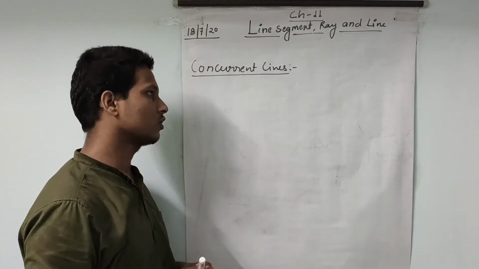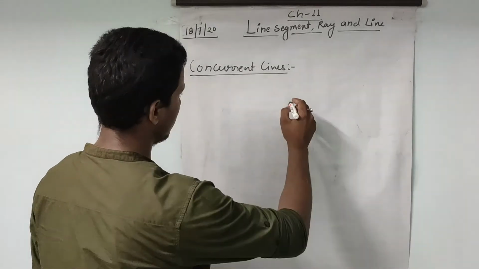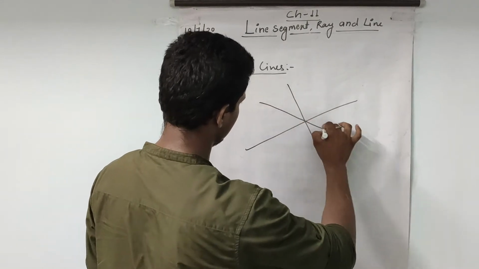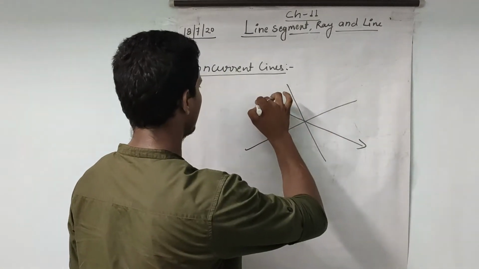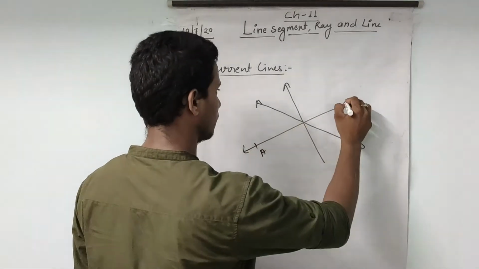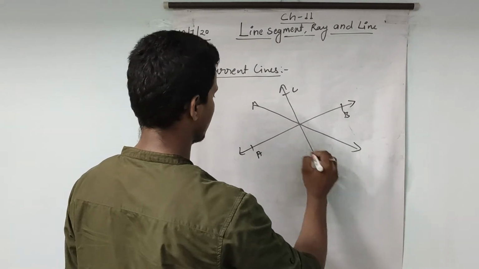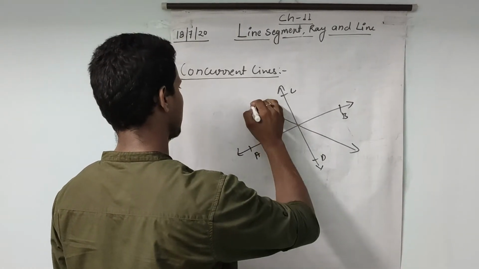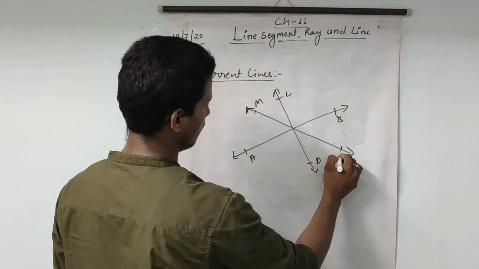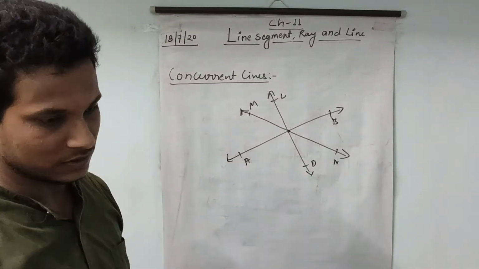If three or more lines intersect at one point, or have one point in common, then these lines are called concurrent lines.